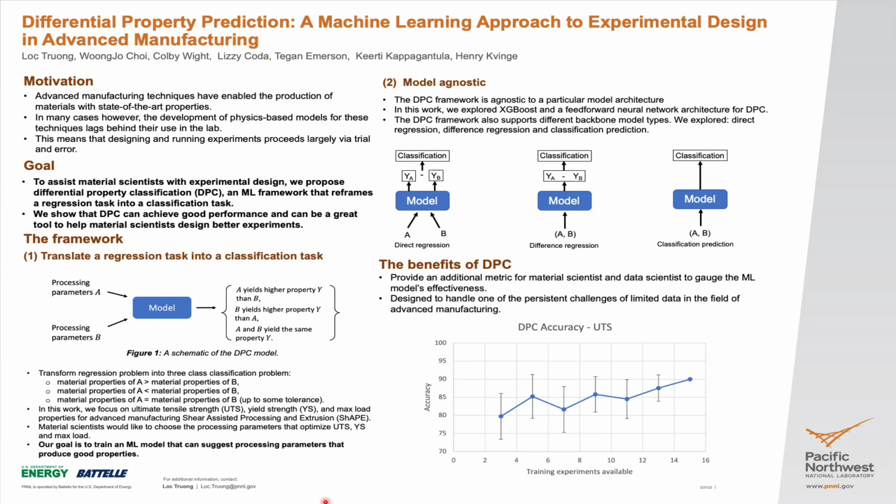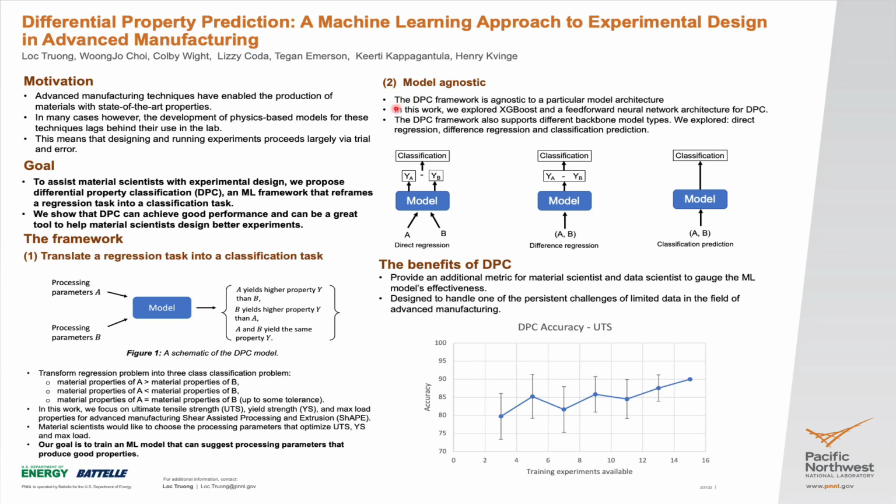In DPC, we have three classes. Class 0 is if processing parameter A produces better property than processing parameter B. Class 1 is if the reverse is true, and Class 2 is if processing parameters A and B produce the same amount of property up to a certain tolerance. We want to produce a good model that has high accuracy in predicting the processing parameter that yields the better properties.